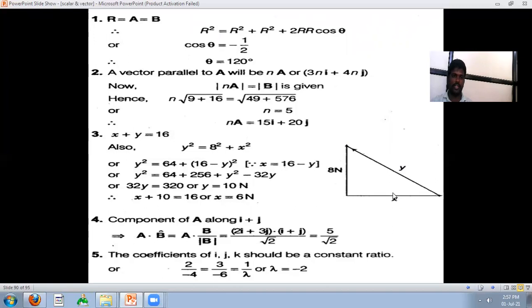X and y are given. Sorry, one is given as 8 Newton. And how to calculate x and y? That is y squared is equal to, by using this formula, minus 16 minus y squared, then 32 y is equal to 320, or y is equal to 10 Newton and x is equal to 6 Newton. That is by using this formula.